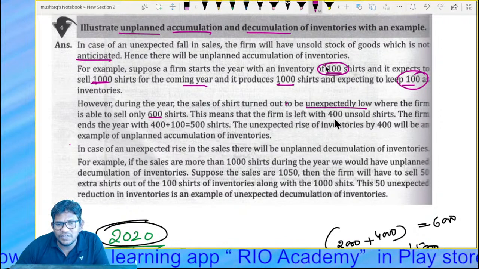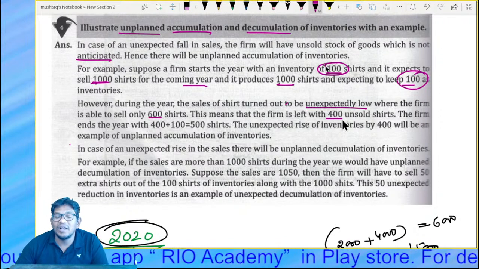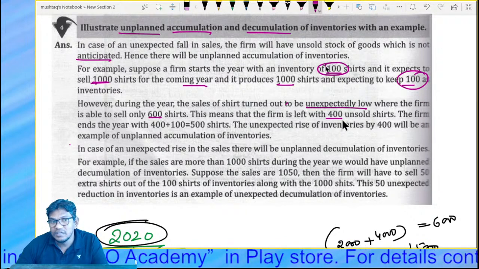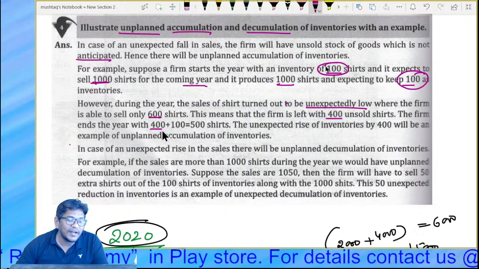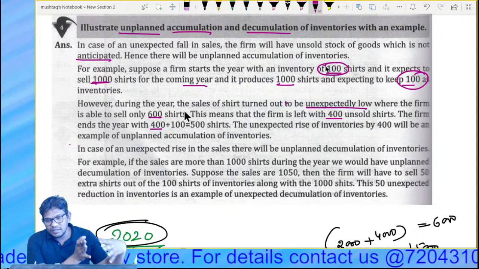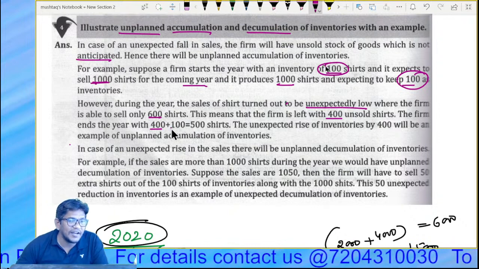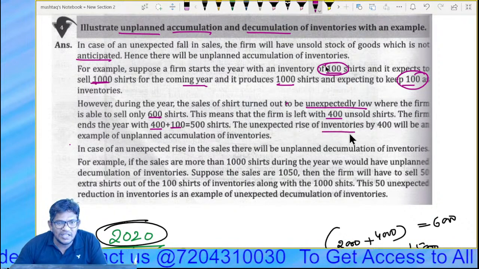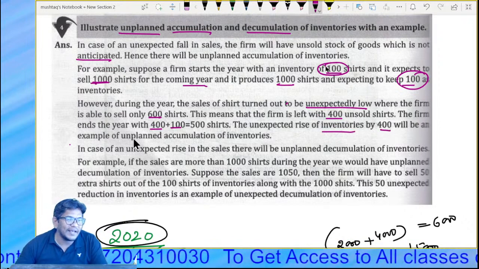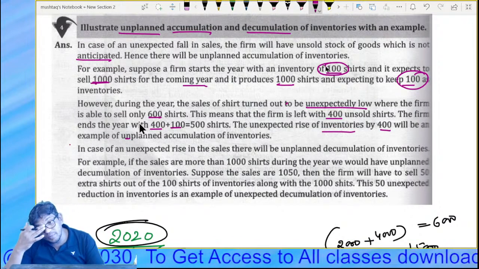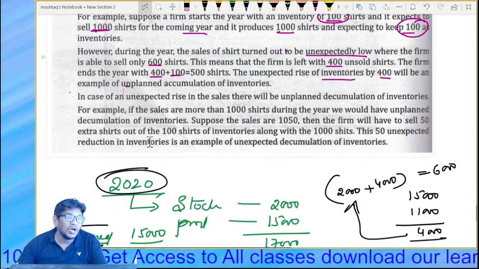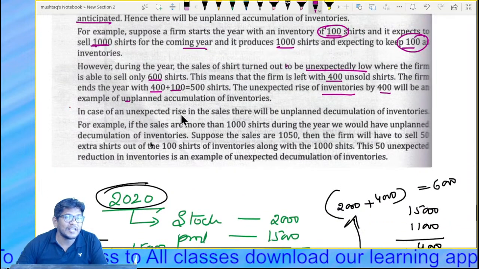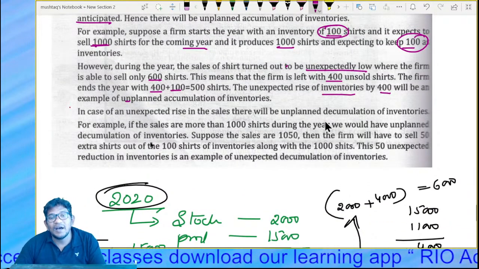The firm is left with 400 unsold stock. The firm ends up with 400 new stock, plus the 100 value you had planned. This unexpected rise in the inventory by 400 is an example of unplanned accumulation. Okay guys, in the case of an unexpected fall in sales, there will be unplanned accumulation.